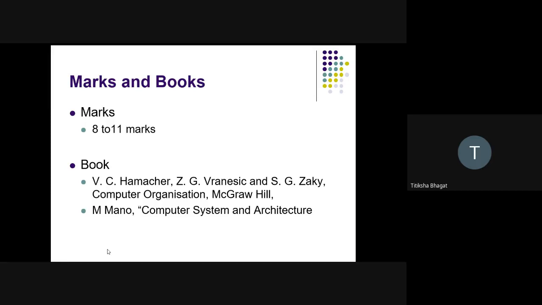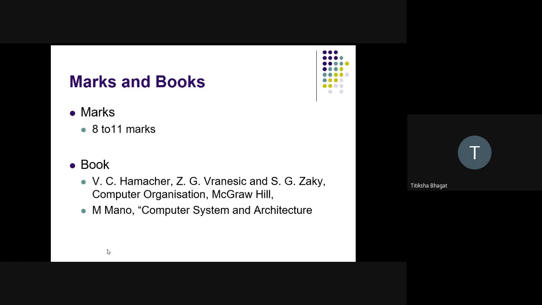The thing is that computer architecture and organization seems to be difficult for everyone. But when you analyze the questions, you will find that they are very easy to attempt, and many students ignore this subject as it seems to be difficult. But if you prepare well and know the formulas very well, you will be able to solve these questions very easily. The questions based on computer architecture are very easy.